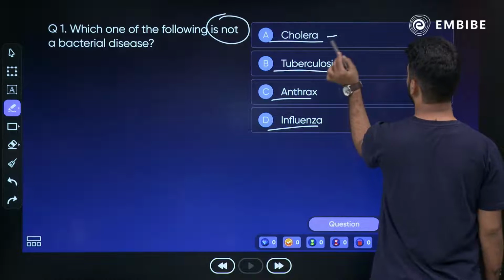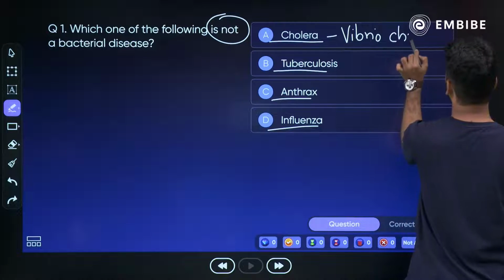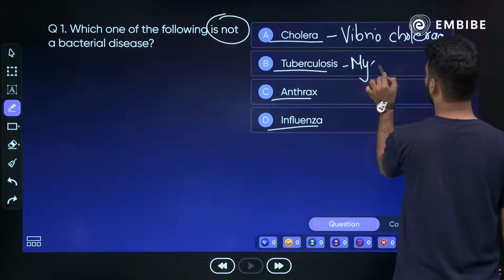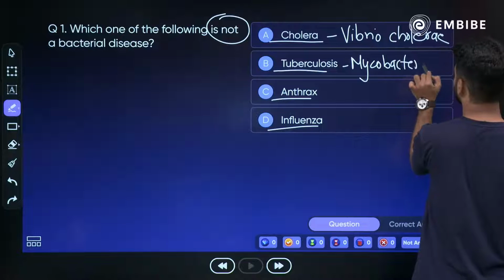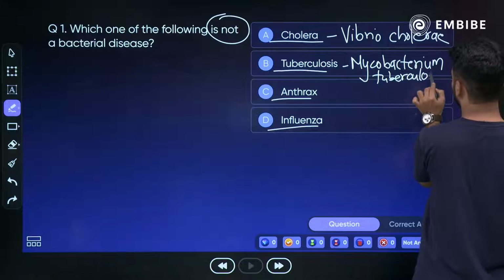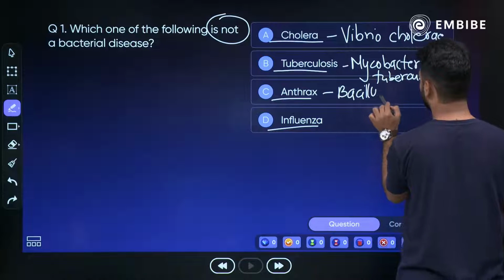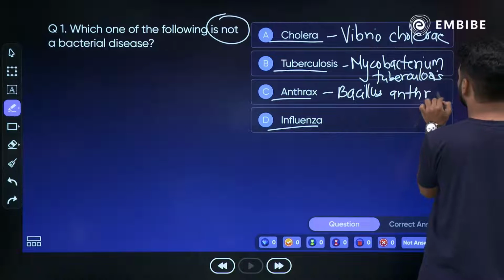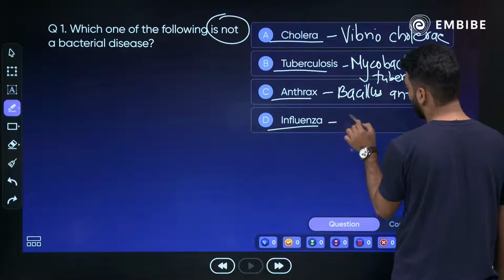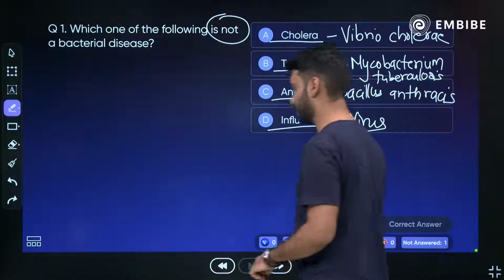Cholera is caused by Vibrio cholerae. Tuberculosis is caused by Mycobacterium tuberculosis. Anthrax is caused by Bacillus anthracis, and influenza is caused by the virus. So the answer to this question will be influenza, right?